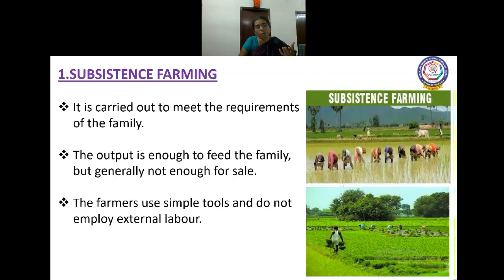And the size of the plot of land will also be small. And in this subsistence farming, only the family members alone are involved in producing the crops. They use simple tools and do not employ external labor. So only family members alone are allowed to engage in the agriculture. No external employees or laborers are involved in subsistence farming.